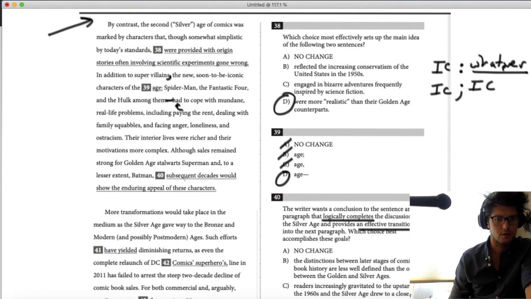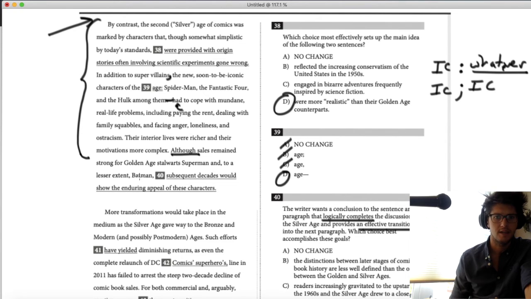Okay, so check it out. This paragraph is saying that the Silver Age heroes are more complicated. Although sales remain strong for Golden Age stuff. Okay, so look, think about this sentence. Although, that's a really important word. Although sales remained high or strong for stalwarts, Superman, and to a lesser extent Batman.